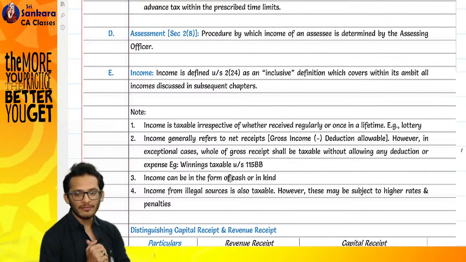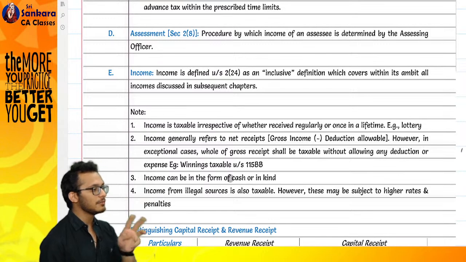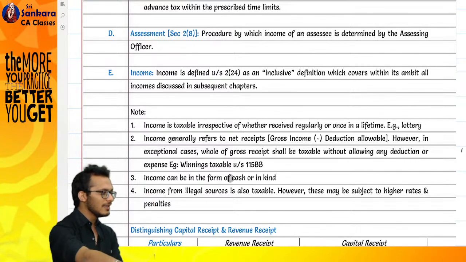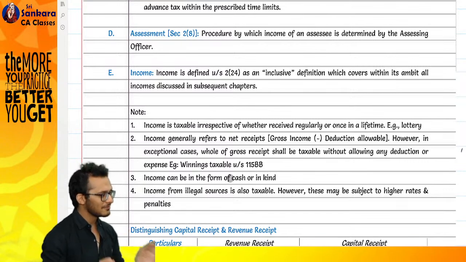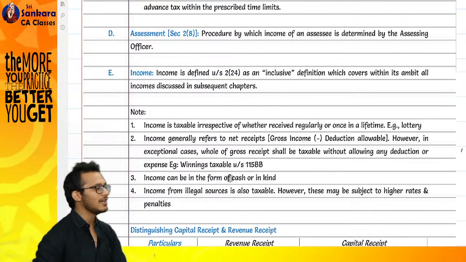So chapter number 1 will be done with the 3 definitions which we have. Chapter number 2 is rates in force. When we get into chapter number 2, you will start doing sums with me. So theory is only till chapter number 1. From chapter number 2, you start doing sums with me.